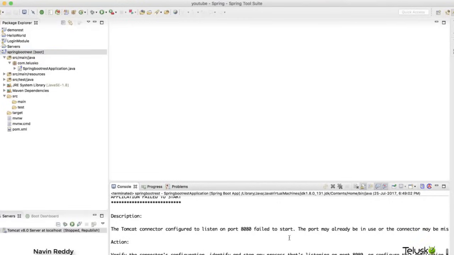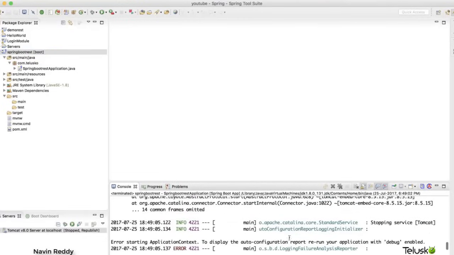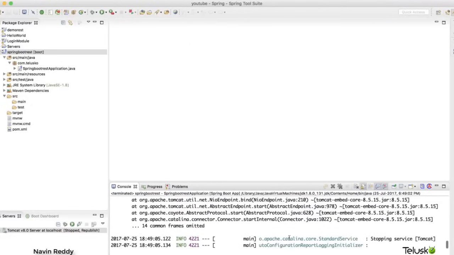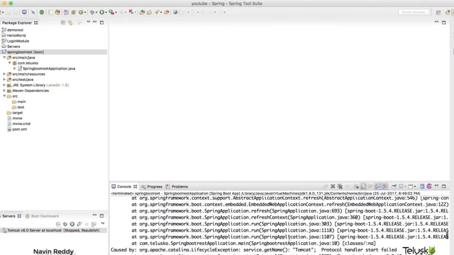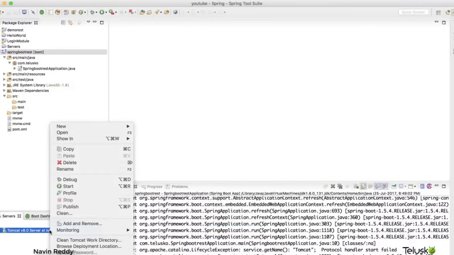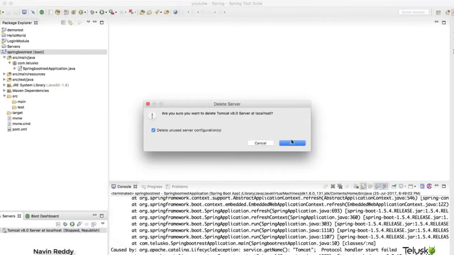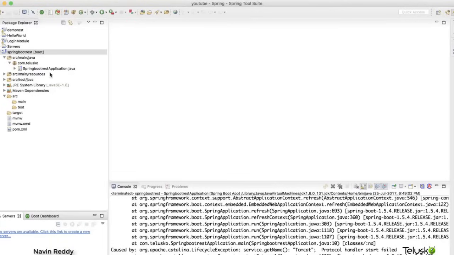And we got an error. It says the port is already busy. Oh, that's bad. Is that the issue? Yeah, that's the issue because I already have my Eclipse running in a running state here. Let me close my Eclipse and make sure that this is stopped, or maybe I will delete this Tomcat server from here to be on the safe side anyway.